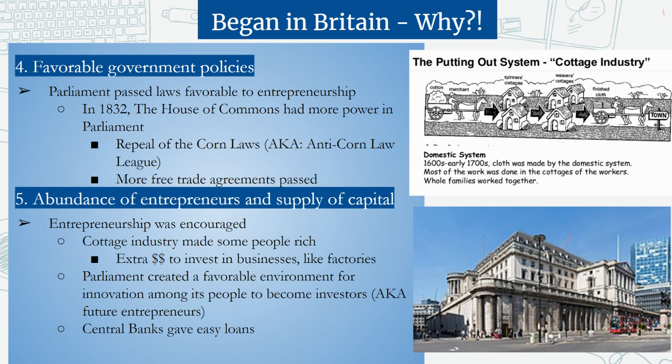To further this, Parliament is going to create a favorable environment for innovation among its people. More on this next slide. But they want more investors, right? And these investors are those future entrepreneurs. And then lastly, we have banks, and central banks within Britain are going to give out loans pretty easily. We have an example of the Bank of England pictured in the lower right, where if you're getting these loans, you're encouraging these entrepreneurs to take more risks and invest more money in factories.